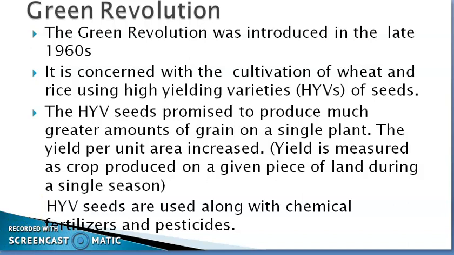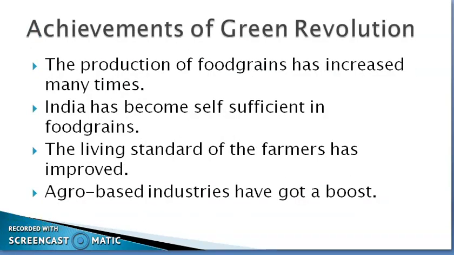Now, what has India achieved because of the Green Revolution? Because of the Green Revolution, the production of food grains has increased many times. India has become self-sufficient in food grains. There was a time India had to import wheat from USA, and they used to send the red wheat, which was not even good for eating. But now at present India has become self-sufficient in food grain.